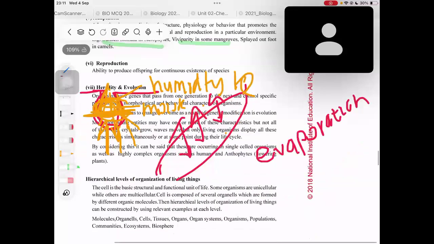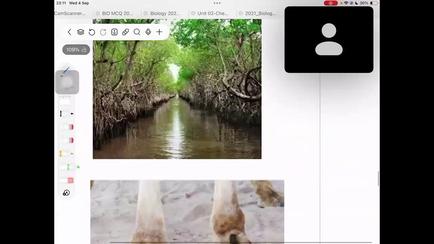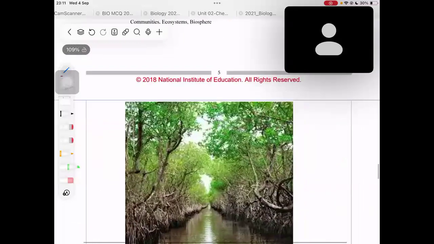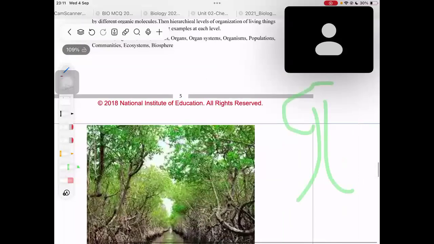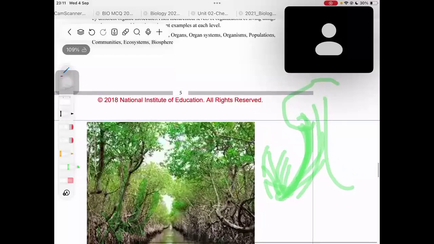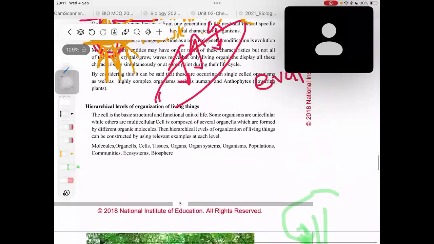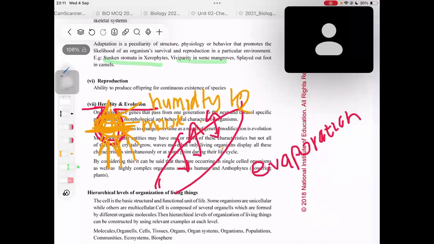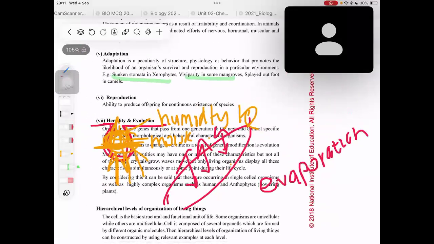Viviparity in some mangroves. What do you mean by viviparity? Viviparity means that if you take this mangrove, the seedling actually germinates while attached to the plant itself. So it gets all the nutrients from the plant. While attached to the plant, can you see all these big roots in the mangroves? That's because those plants are connected to the other plants as well. The young plant is connected to the mother plant and gets nourishment from the mother plant. That's another adaptation. So viviparity in some mangroves is an adaptation.